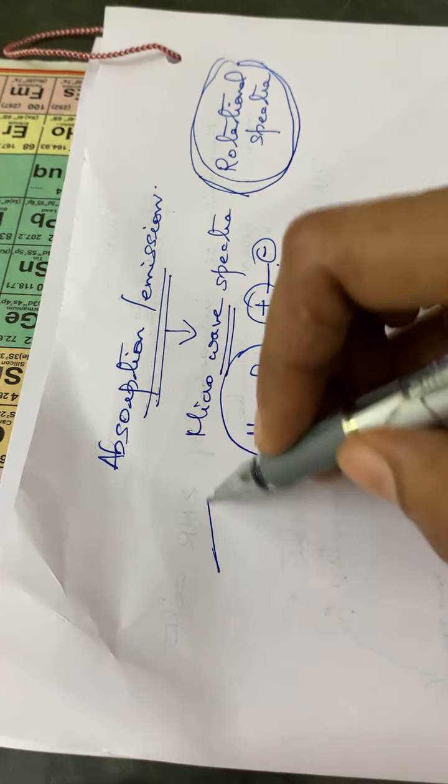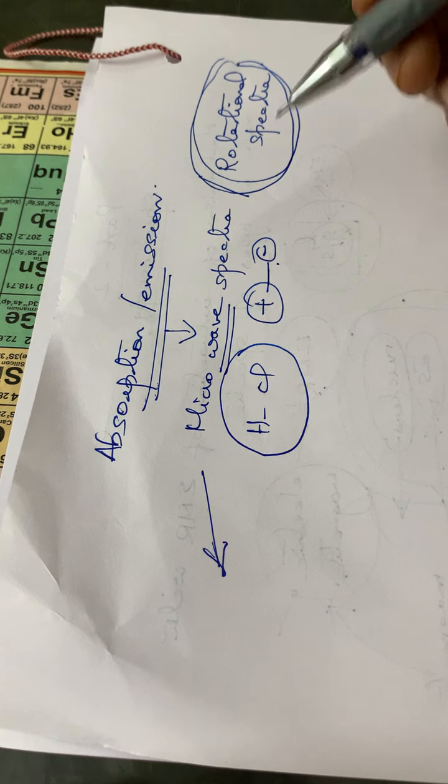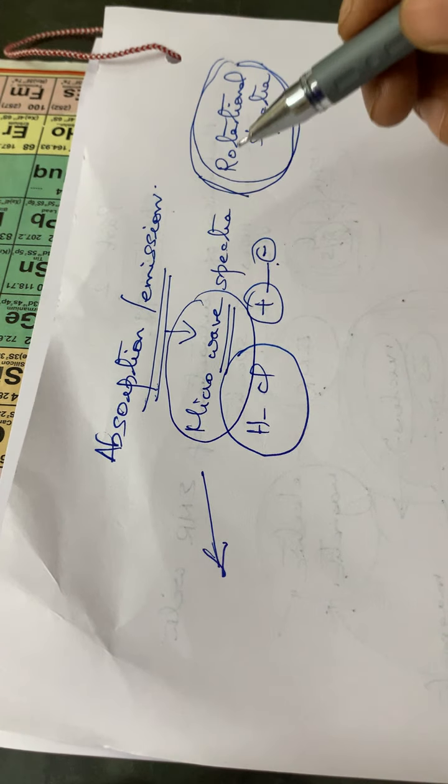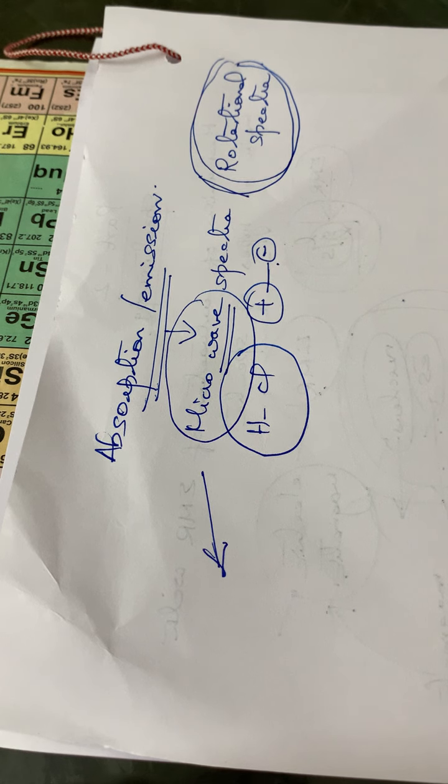So this principle normally we are using in our microwaves, isn't it? You all know the microwave oven uses microwaves.